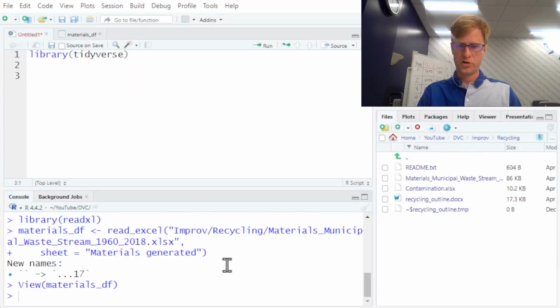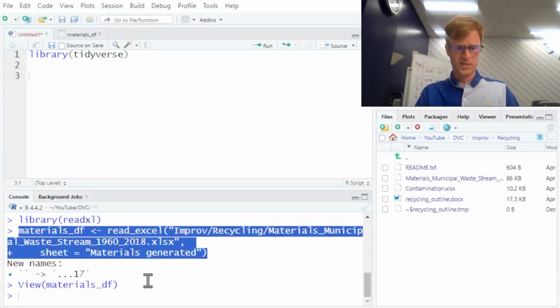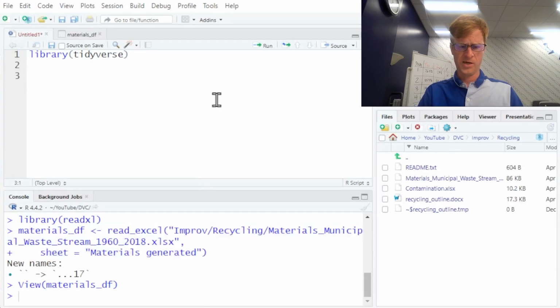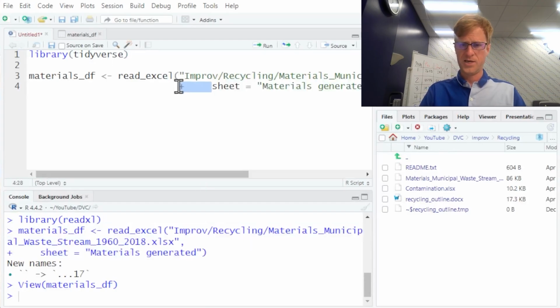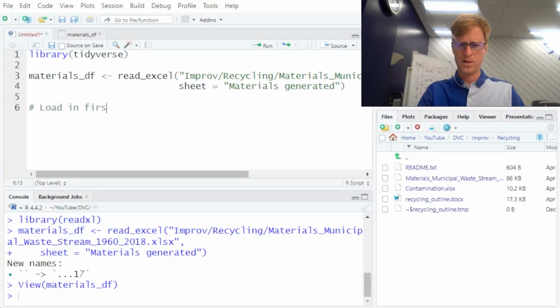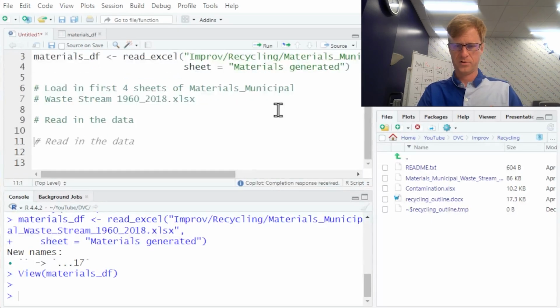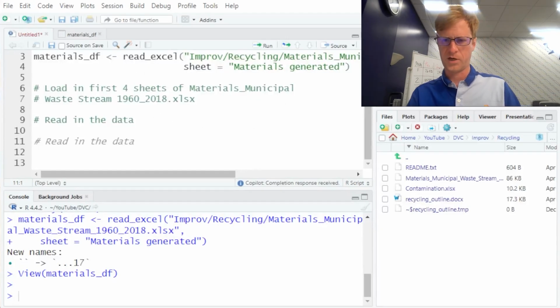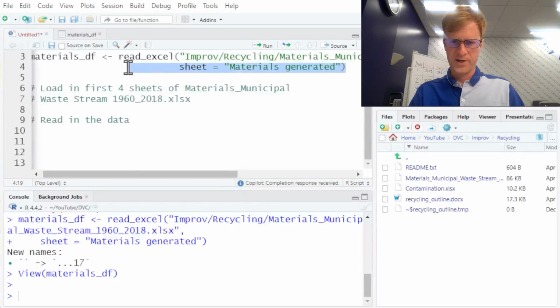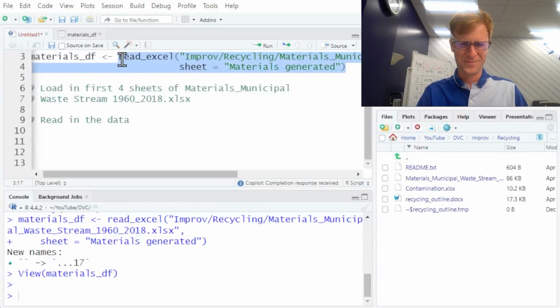So what I'm going to do, instead of trying to separately load in each sheet individually, I'm going to see if Copilot will help me load in the first 4 sheets of this data set automatically. So it's given me a few comments that are not super useful, but we're going to see if it gets to what I want, and I do not trust it now, so I'm going to do it myself. Well, that's how it goes sometimes. If you know how to get it to do this, let me know in the comments.